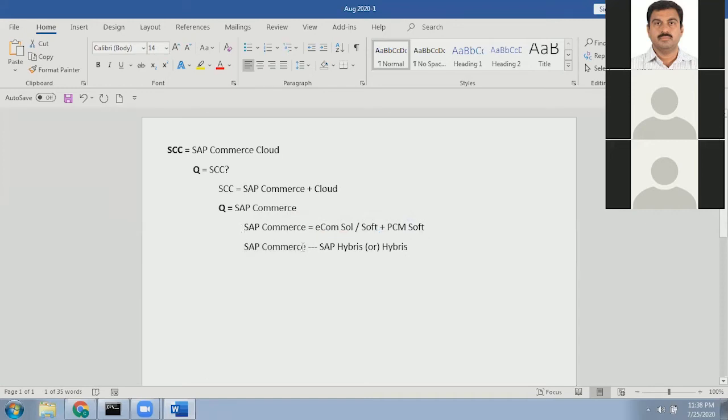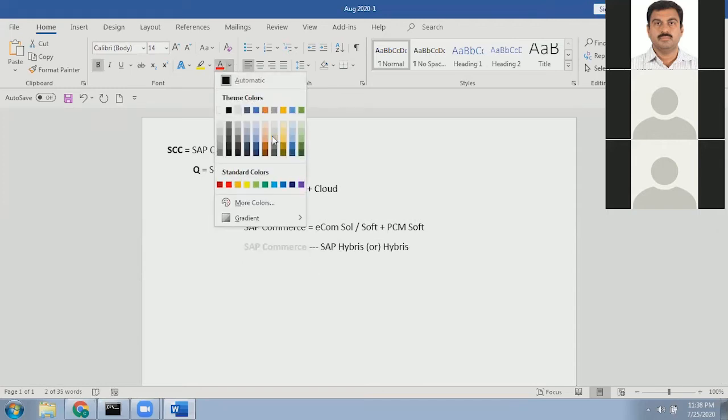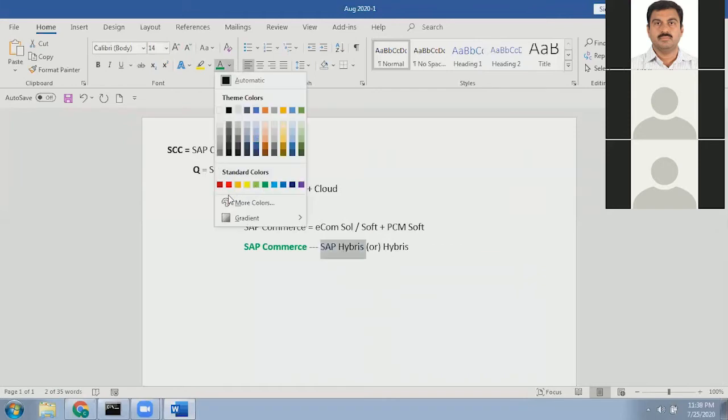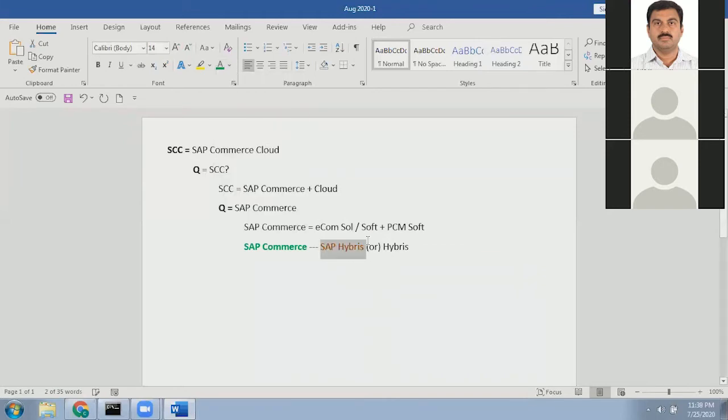Please start using the term SAP Commerce instead of SAP Hybris or Hybris, because these are old names. We will understand the history later. For now, just visualize that we are discussing SAP Commerce.